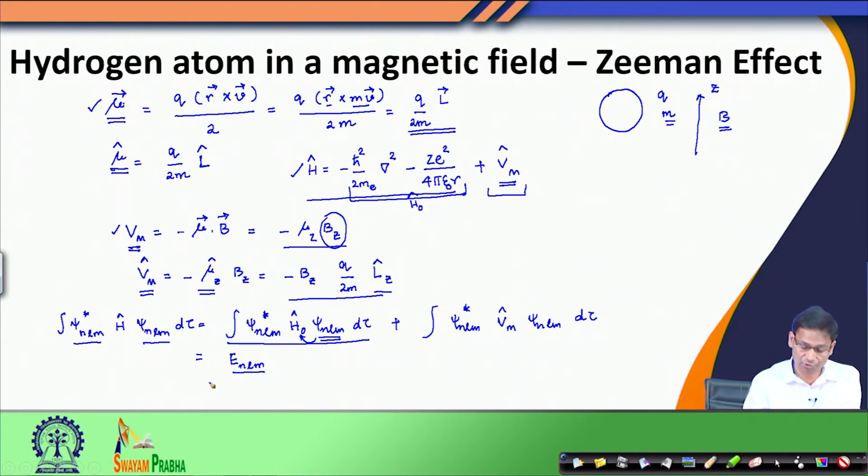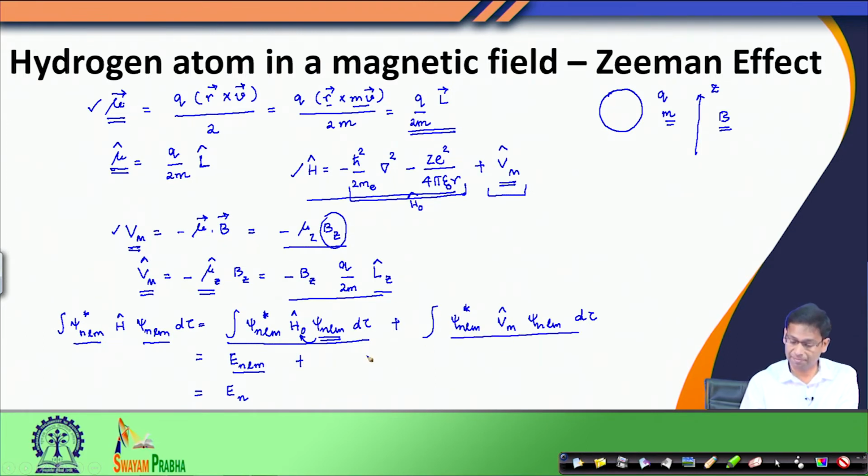Just to remind you, the hydrogen atom's energy did not depend on L and m, it had only n dependence, because we saw that for the nth level there are n square different eigenfunctions. So this is n square fold degenerate, and the energy depends only on n, the principal quantum number. So instead of writing E n L m, I am just writing E n. Now, let us look at this new term.